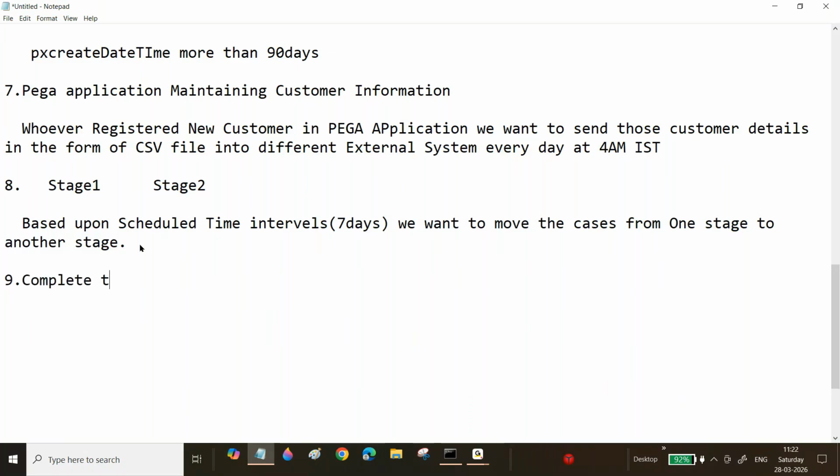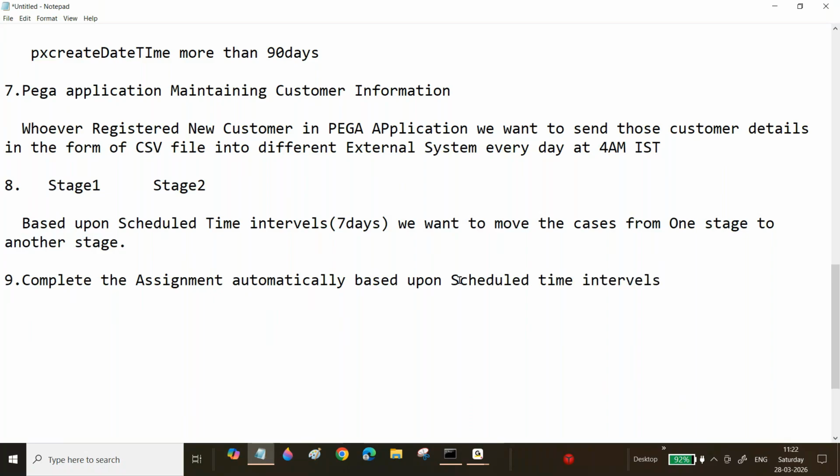Complete the assignment automatically based upon scheduled time intervals. What do you mean? Yes, certainly, schedule, SLA. Okay, fine. Here, sir, automatically I want to complete the assignment.